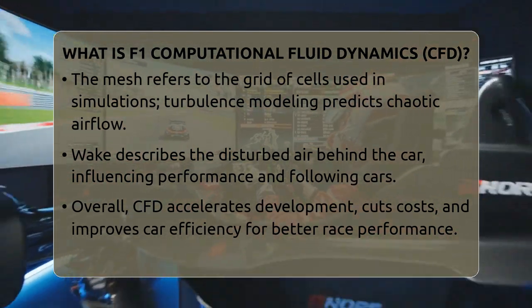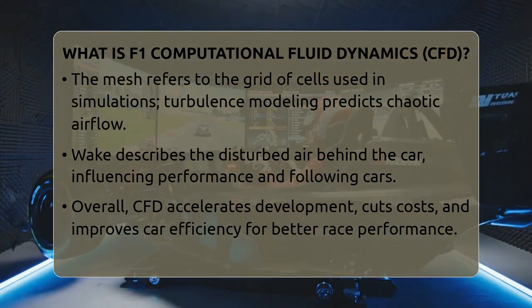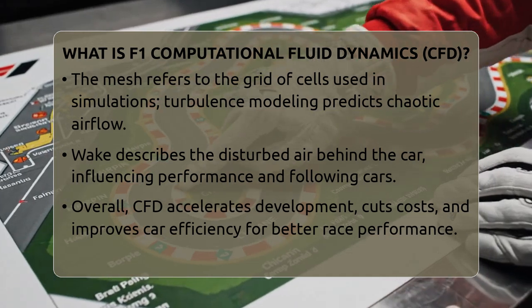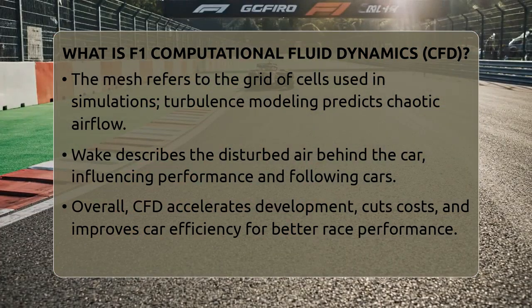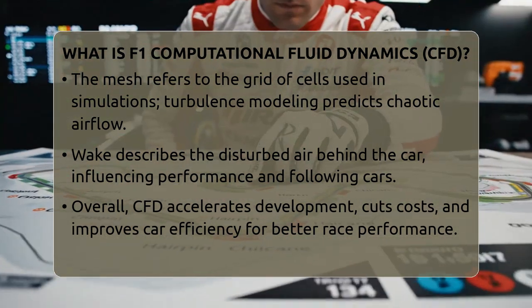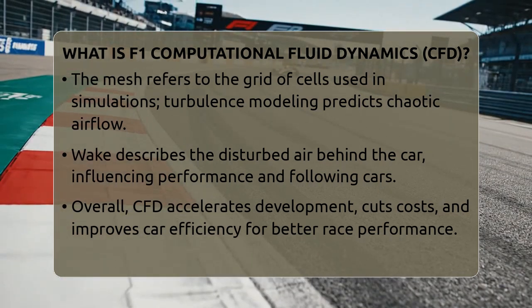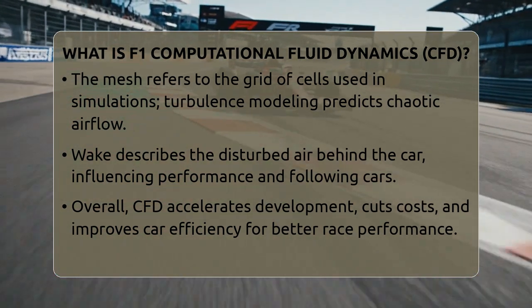In CFD, the term mesh refers to the grid of tiny cells used in the simulation. Turbulence modeling describes how the computer predicts chaotic air movements. Wake is the disturbed air left behind the car after it passes through. Knowing these details allows engineers to make precise adjustments to improve performance.